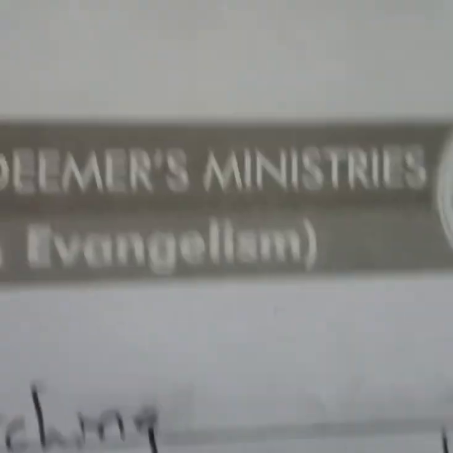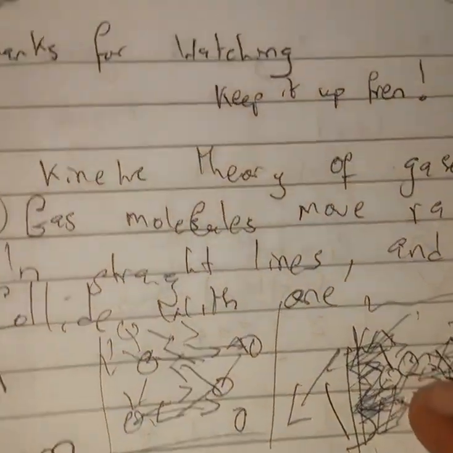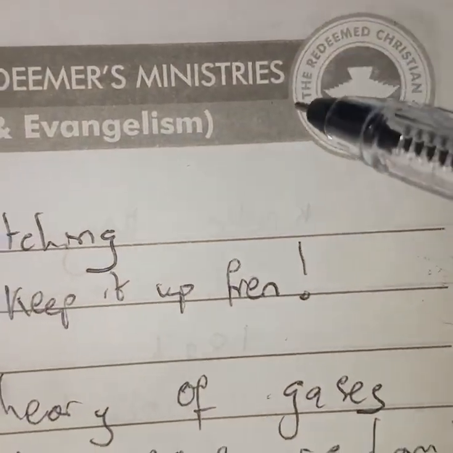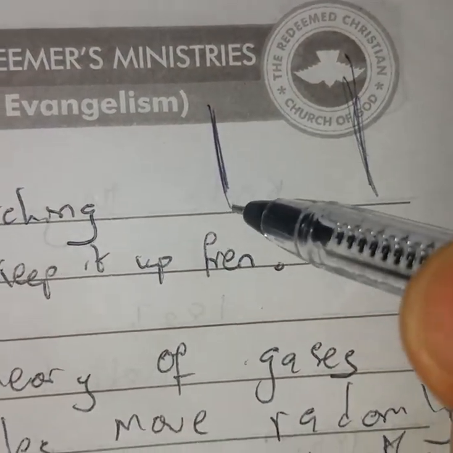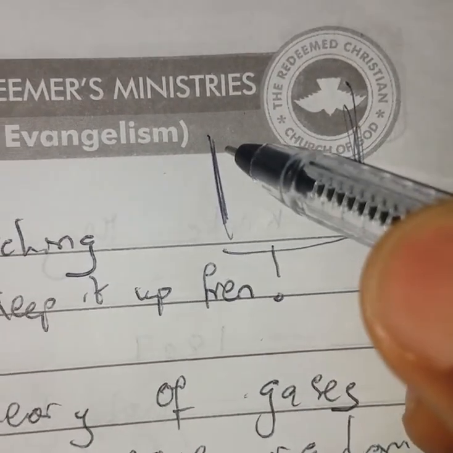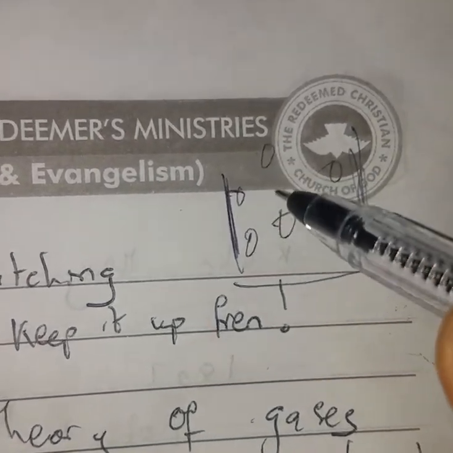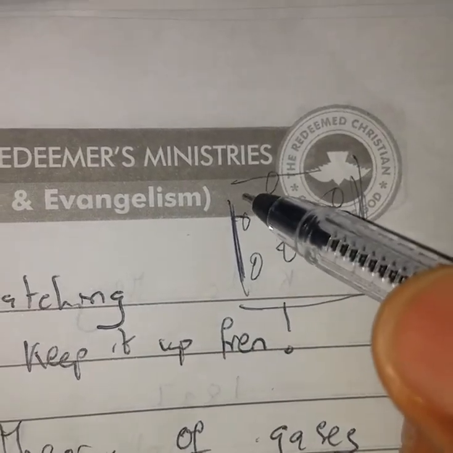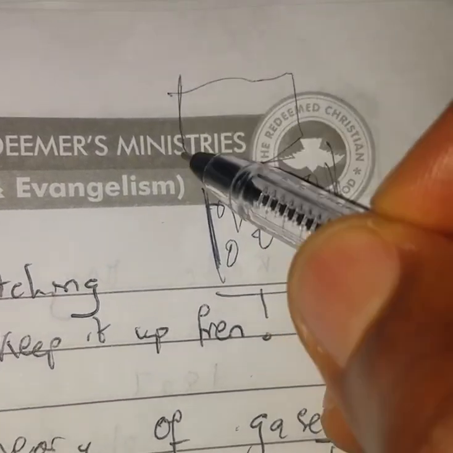Alright, so it simply means that, let's just assume that this is the container. Now you know that the molecules are actually scattered, and they keep on moving. So if we compress them, we place something heavy on this.